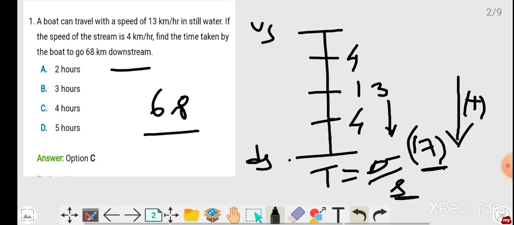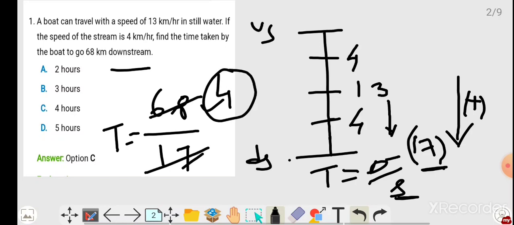So they want time, distance is already given, so put 17 here. 17 fours are 68, so 4 kilometers per hour, 4 hours is your answer. So option C is your answer.